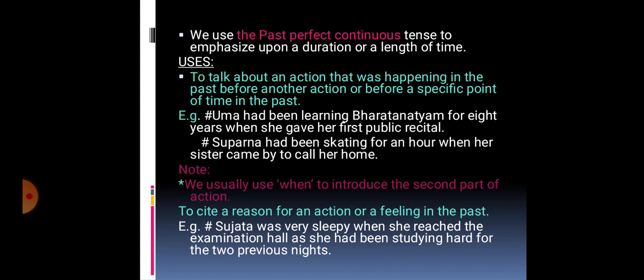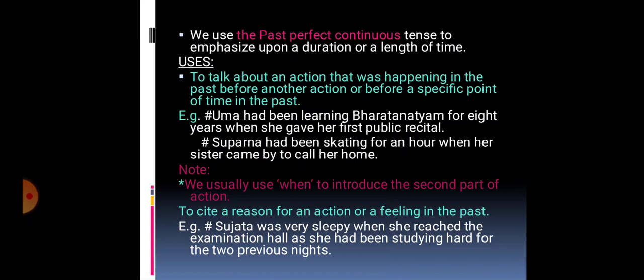In the same way, this tense is also used to cite a reason for an action or a feeling in the past. Like Sujata was very sleepy when she reached the examination hall as she had been studying hard for the 2 previous nights.